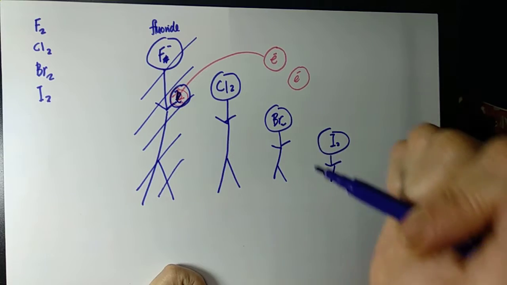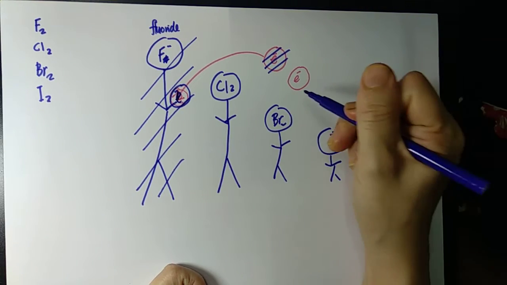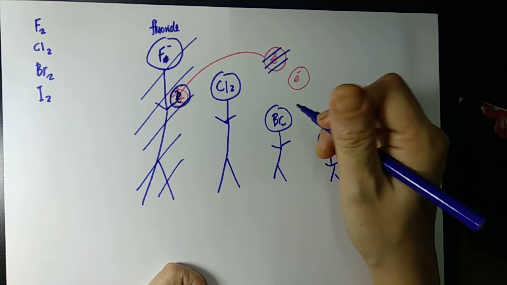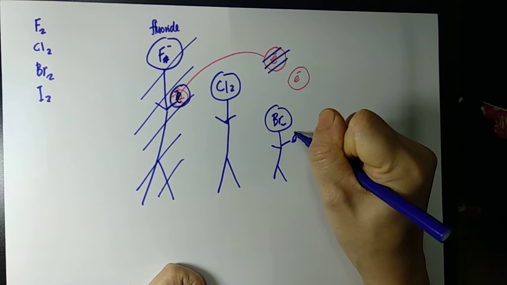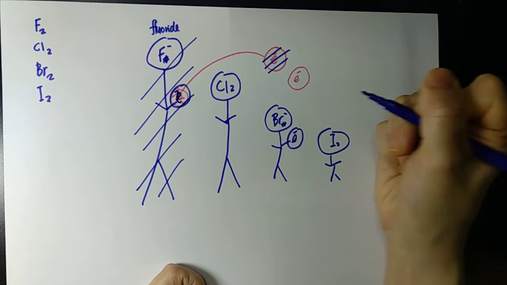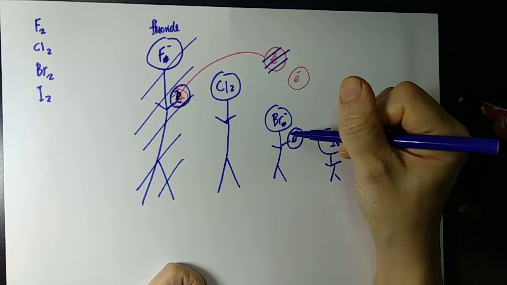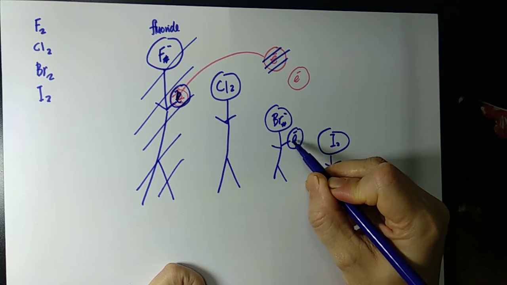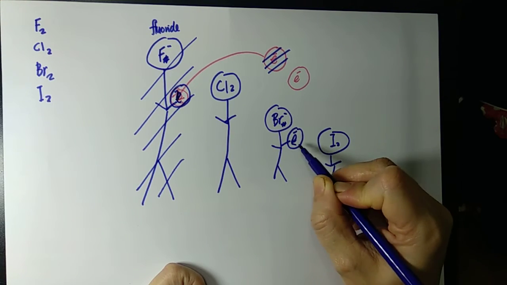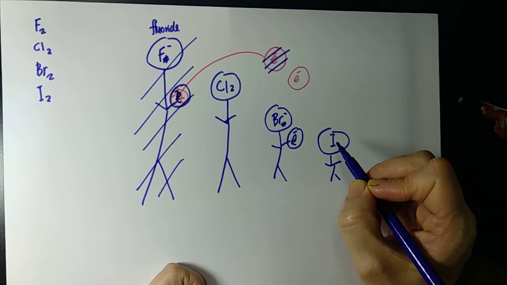Let's say there's a ball, and by some miracle, bromine got it. And now bromine has changed to bromide. So iodine says to bromide, can you please give me the electron? Please give me the ball. Bromide says, no way, short stuff.